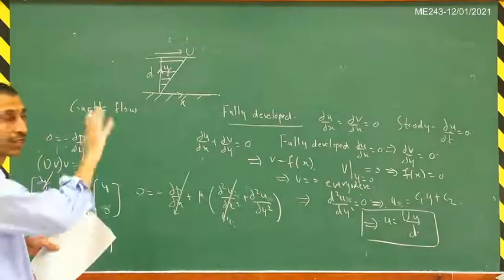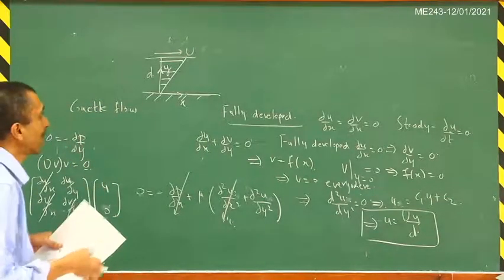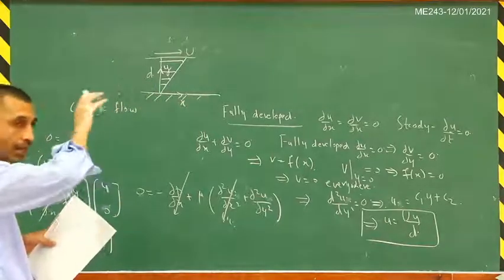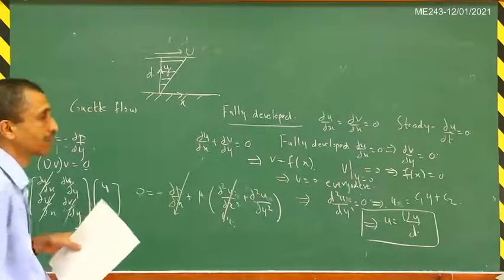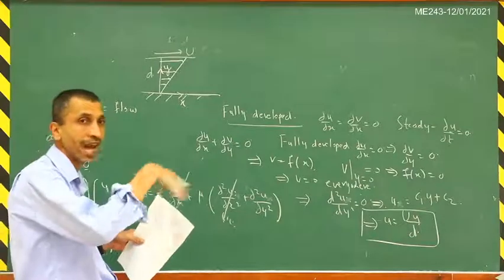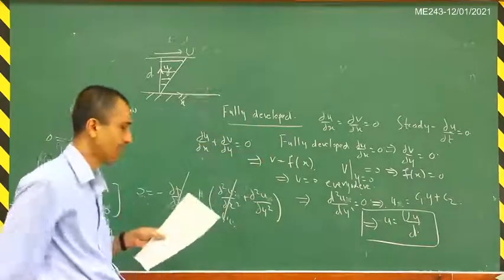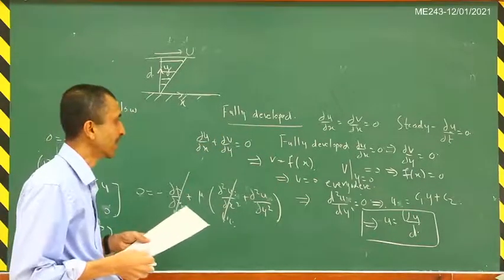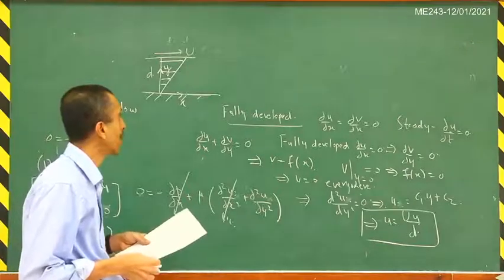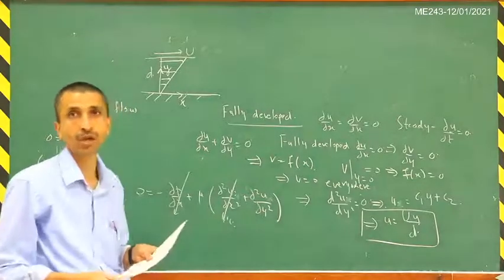This is of course the steady state velocity. As I said, initially there will be some transient, but after some time because of the viscosity effects, the transients will die out and then you will reach this particular steady state solution here. Okay, with that we will conclude this course.